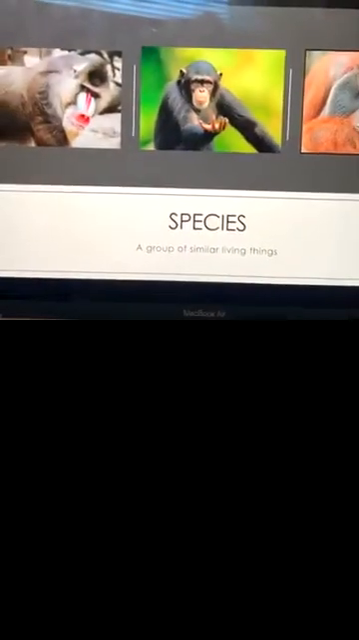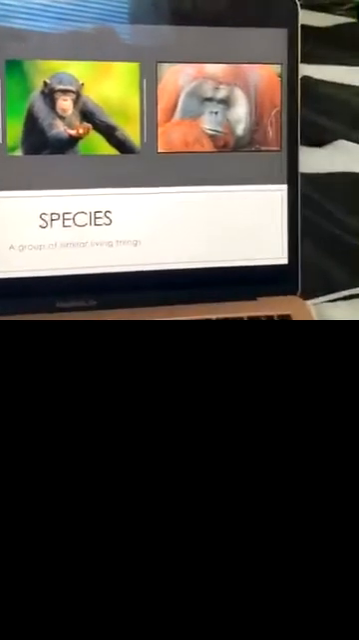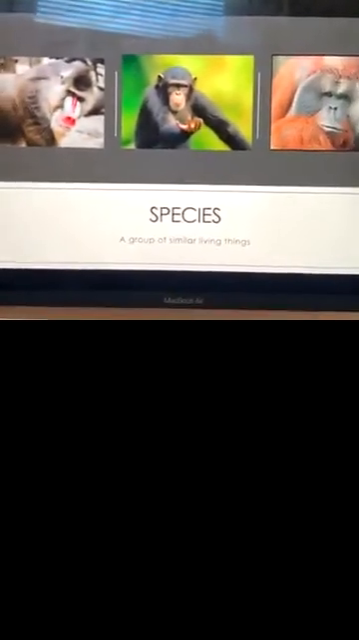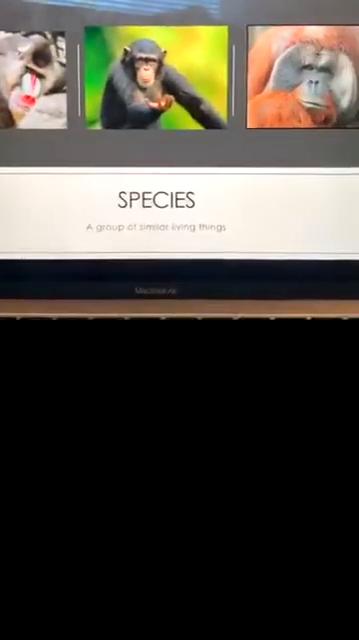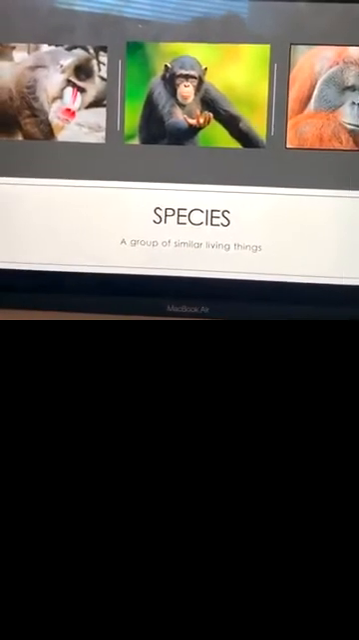You also have different species. These are all different types of monkeys, but you have different species of those monkeys. So here you have a chimpanzee, you have an orangutan, you have a baboon. All of these are different types of species or different species of monkey.